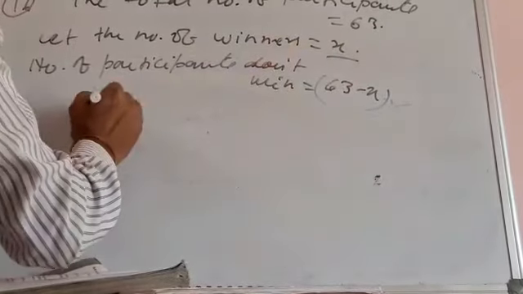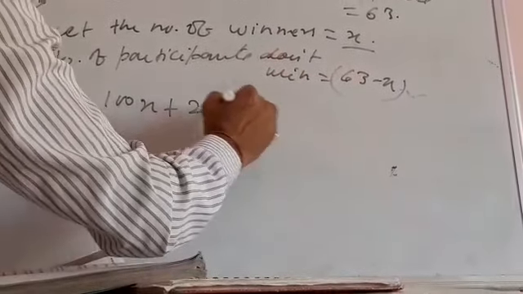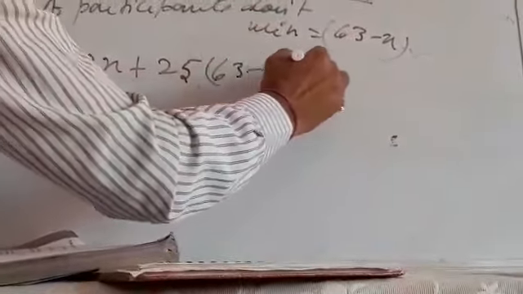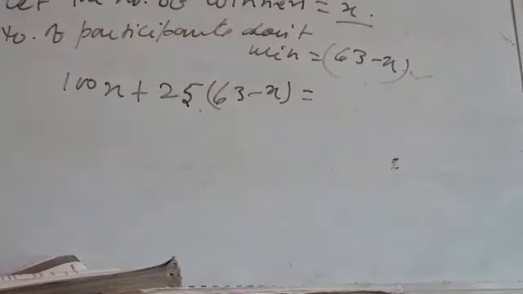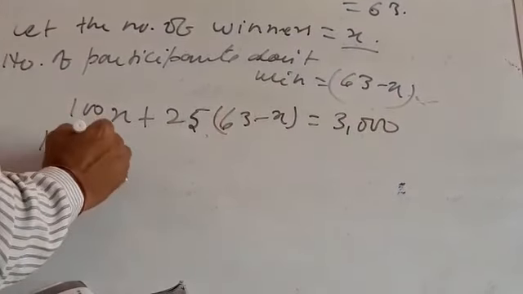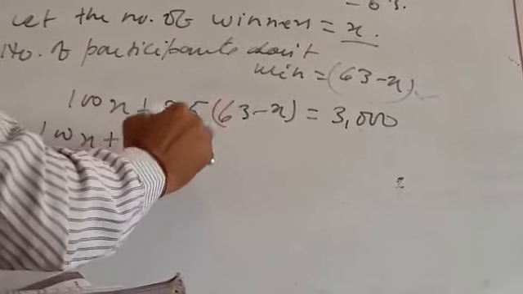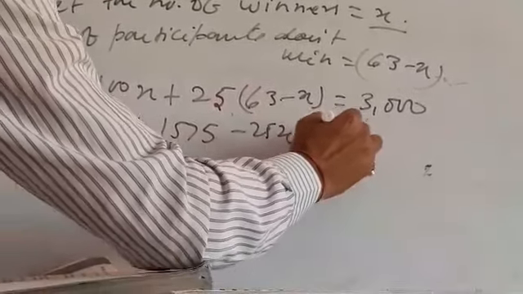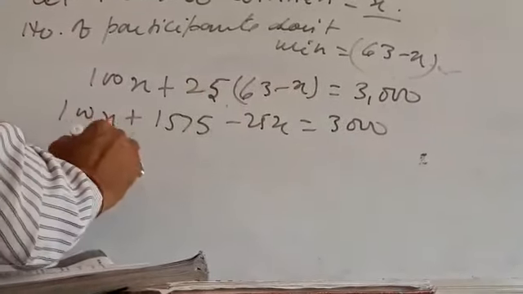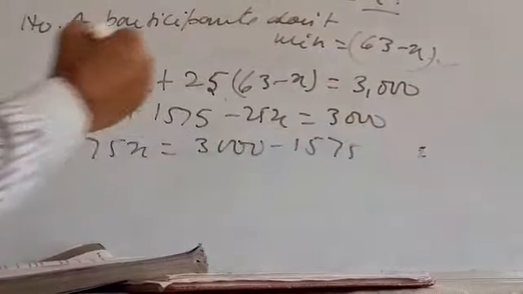अब आगे का क्वेश्चन क्या कह रहा है? 100 दे आर गेटिंग द विनर मींस 100x and this is given 25 rupees who don't win. So 25 into 63 minus x, and the total money distributed is 3000. So this is the condition. This would be 100x plus 25 into 63 minus x. This gives you 1575 minus 25x, which is equal to 3000. So 75x is equal to 3000 minus 1575.